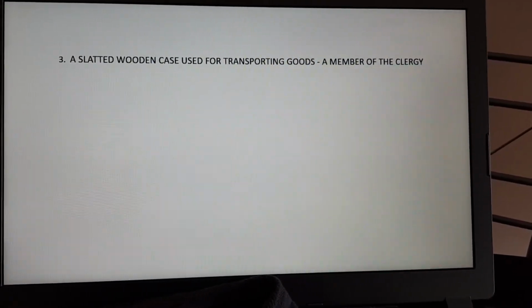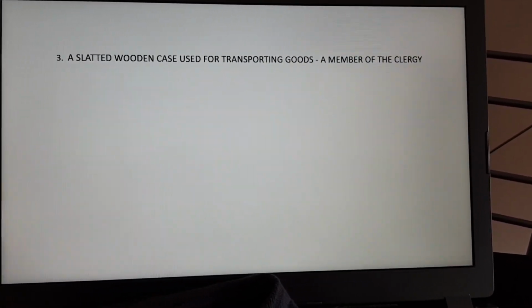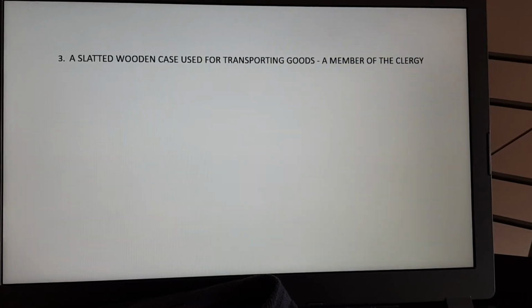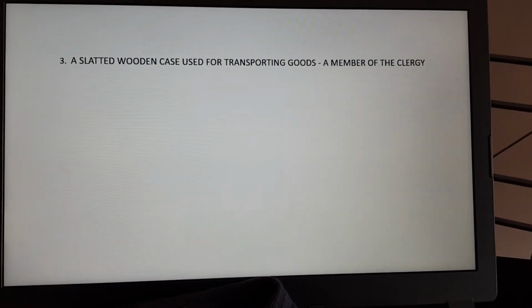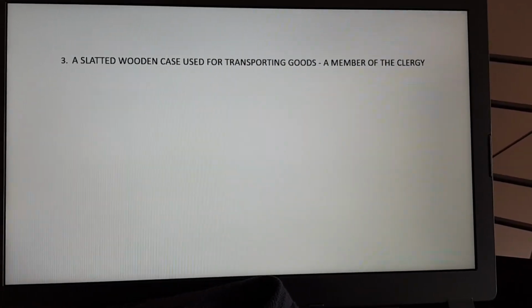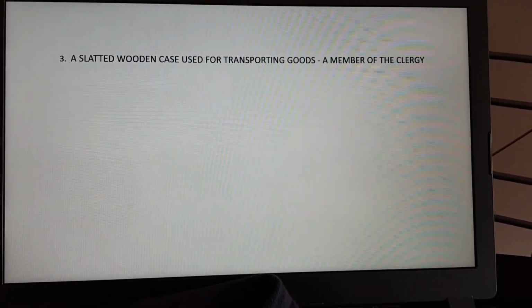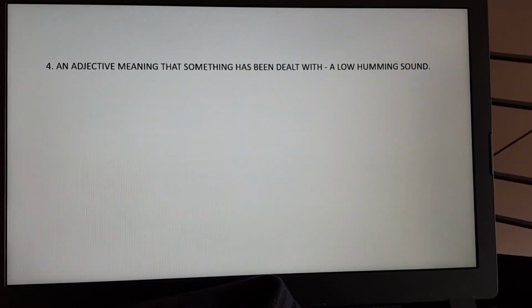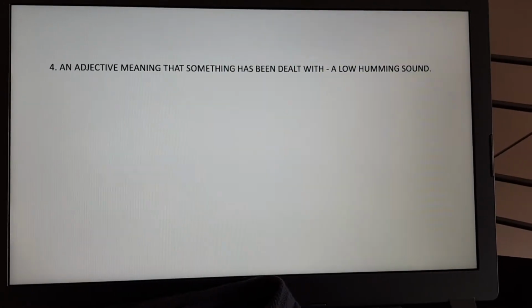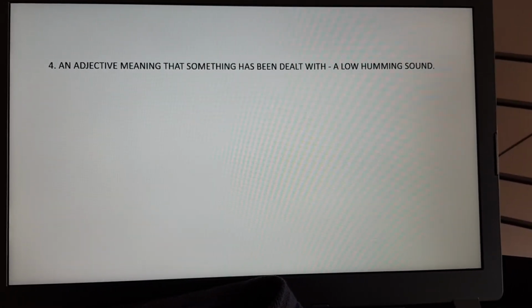A slatted wooden case, a crate, a member of the clergy, a curate, by adding the extra U. So that's crate to curate. 4. Done and drone.